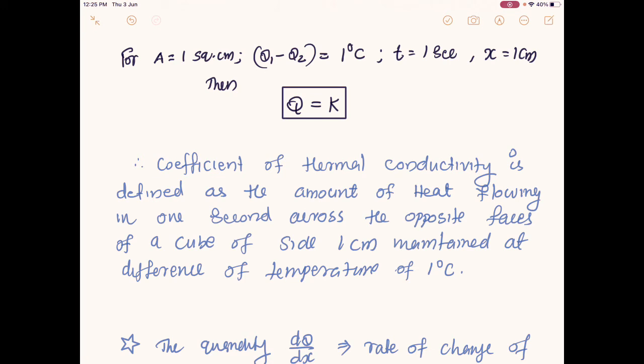Thermal conductivity depends on the material, so it can vary. Wood can have one kind of thermal conductivity, plastic has a different kind of thermal conductivity, and brick has a different kind of thermal conductivity. Depending on the material, this property may vary.